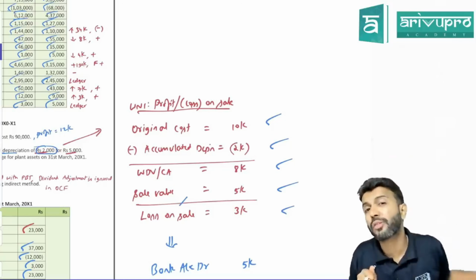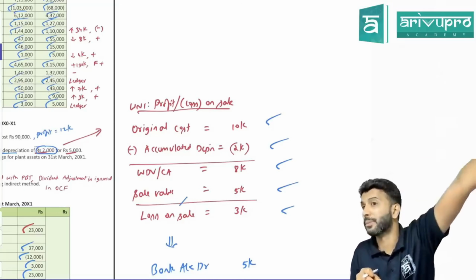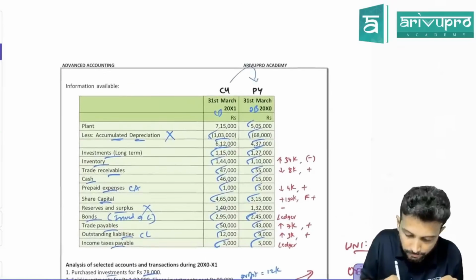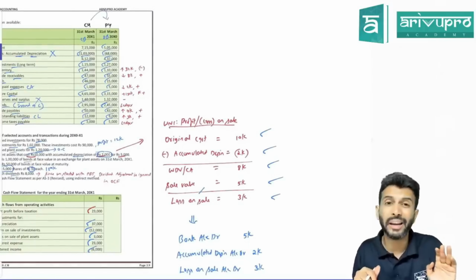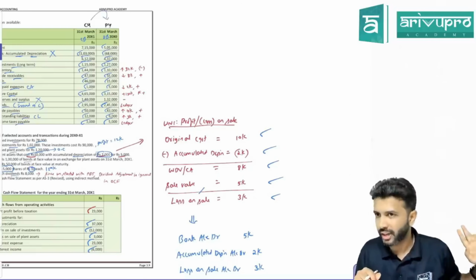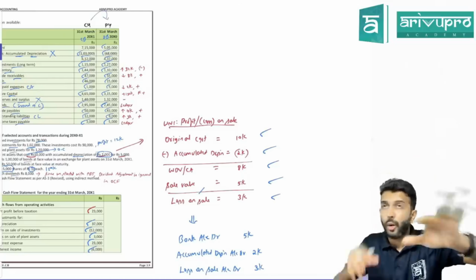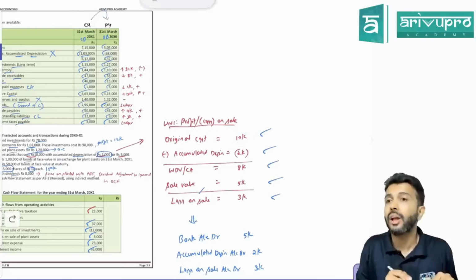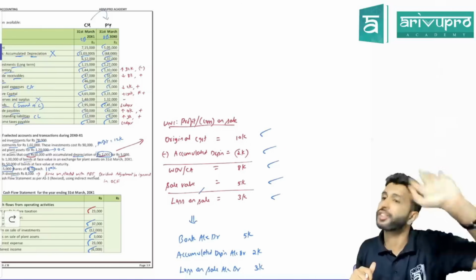Sir, which method of depreciation is followed? Charge method or provision method? Provision method. Correct? Because we saw provision for depreciation here in the ledger only. So we know the importance. Whenever provision for depreciation account is maintained, fixed asset ledger will always be shown at the original cost. Till the asset is sold, asset ledger will be maintained at original cost. Once the asset is sold, you have to reduce the asset cost by what value? Original, because asset is shown at original cost. When the asset is sold, you need to also reduce it by original cost.